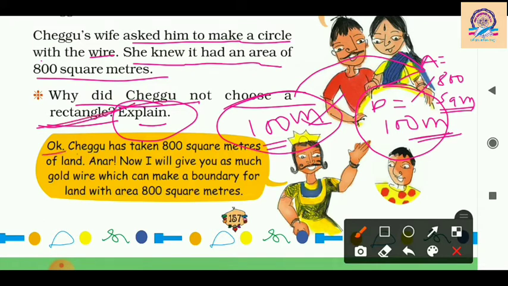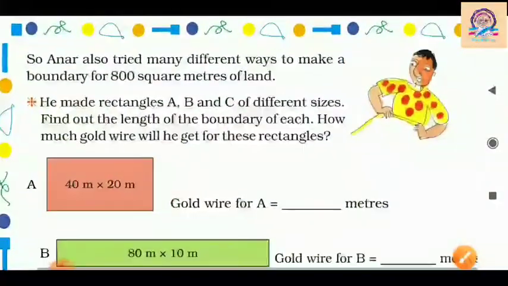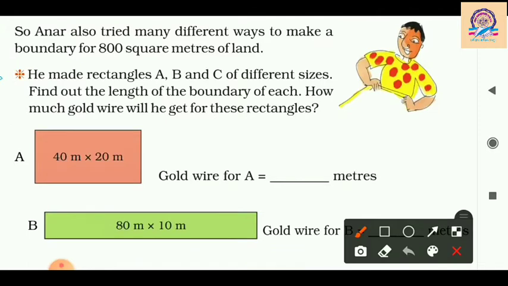Now, okay, Chegu has taken 800 square meter of land. Anar, now I will give you as much gold wire as can make a boundary for land with area 800 square meters. So now Anar has to make, okay, so now come to the next page, and now Anar is also trying to make different ways to make a boundary for 800 square meters of land.